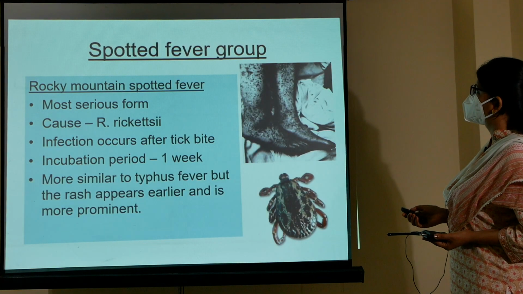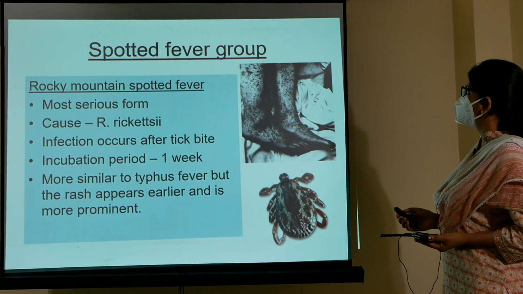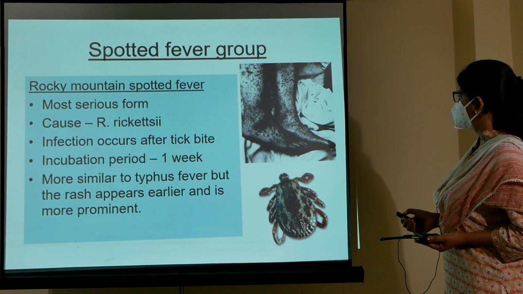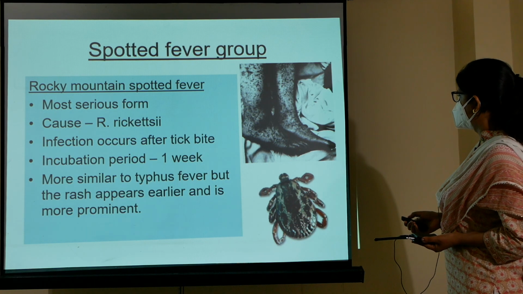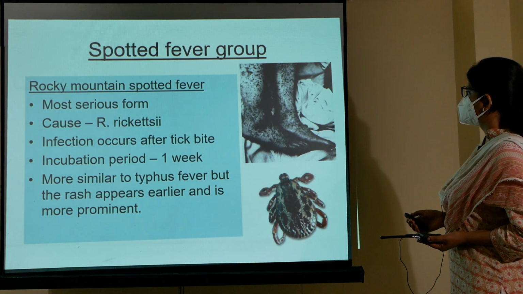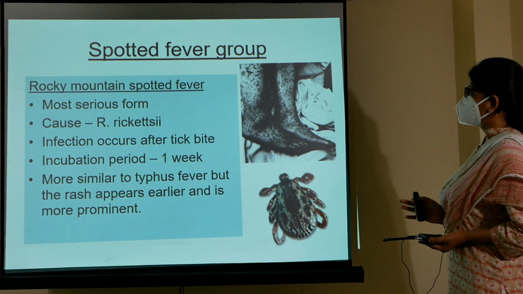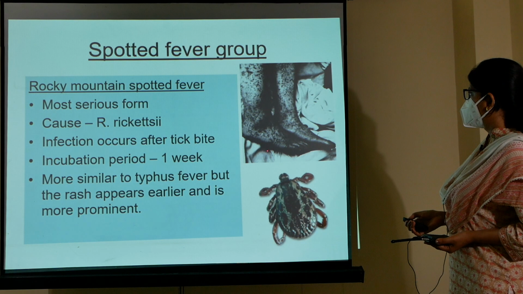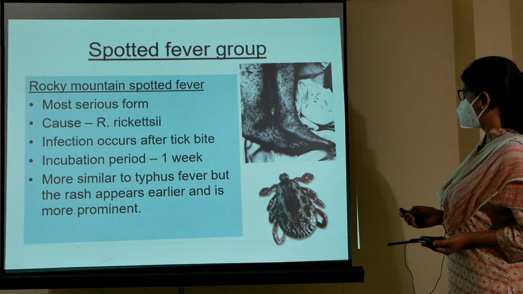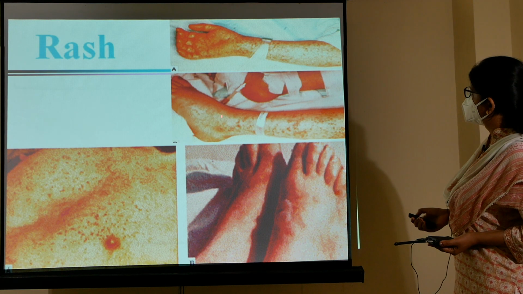Next is the spotted fever group. First of all, Rocky Mountain spotted fever. It is the most serious form and the cause is Rickettsia rickettsii. Infection occurs after the bite of a tick and the incubation period is 1 week. The symptoms are more or less similar to typhus fever, but in this case the rash appears earlier and is more prominent. This is the only difference. You can see the vector, and this is the rash. You can see pictures of the rash on the arm and on the feet.